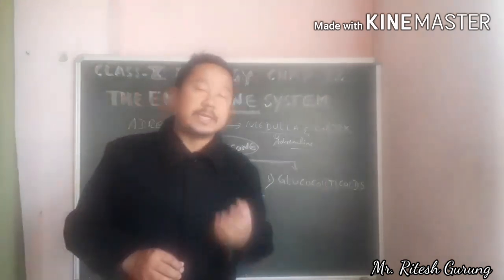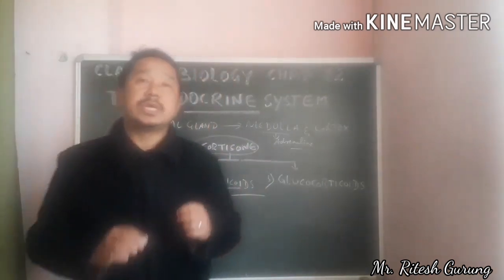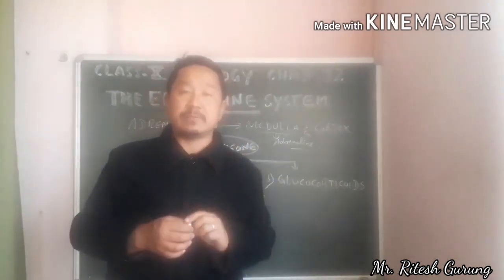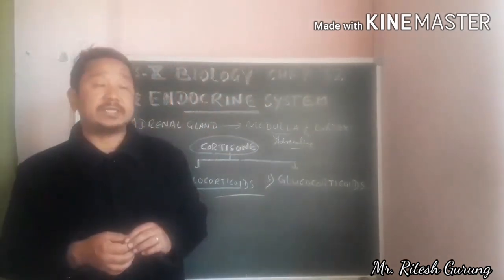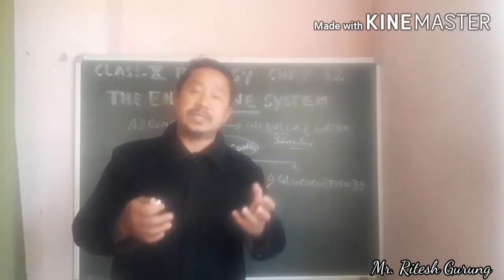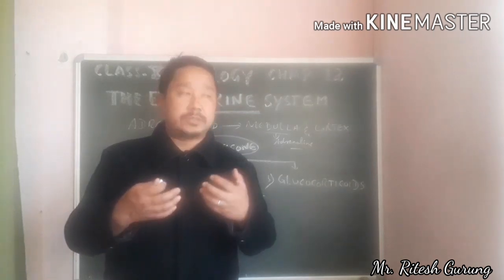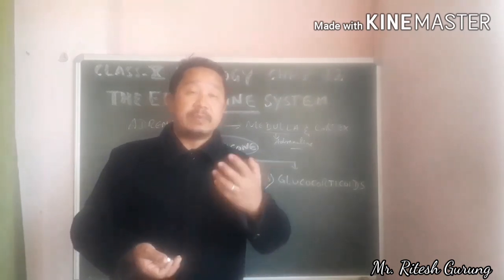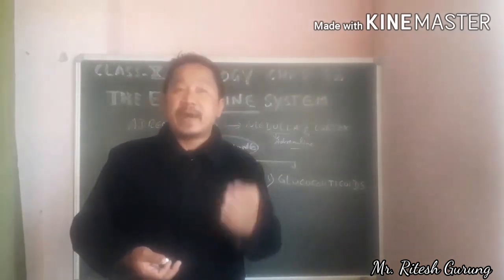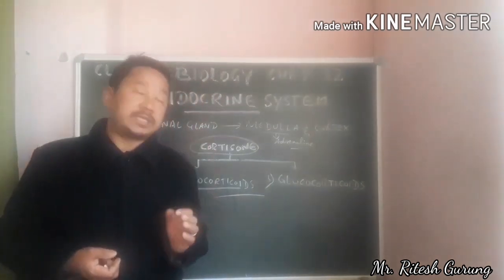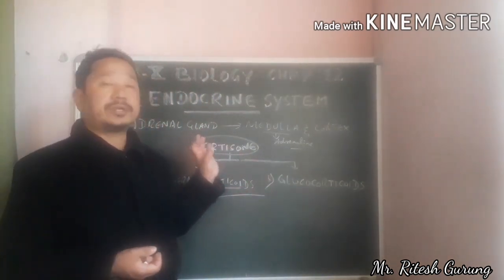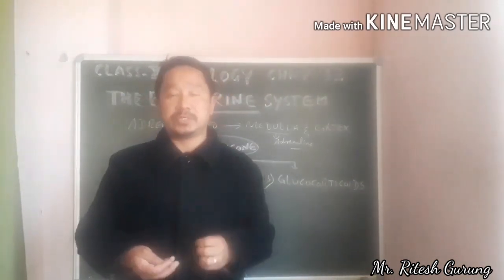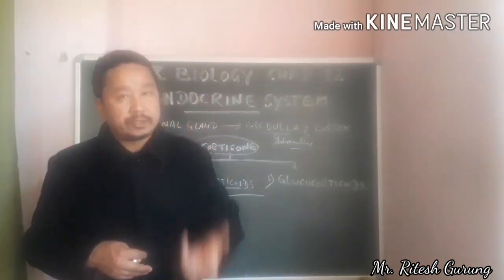Similarly, in general, these cortical hormones influence fat and protein metabolism. Metabolism, I've told you, is the sum total of all the chemical reactions taking place in the body. So metabolism of fats and proteins is influenced by these cortical hormones, because fats and proteins, when eaten, need to be digested.